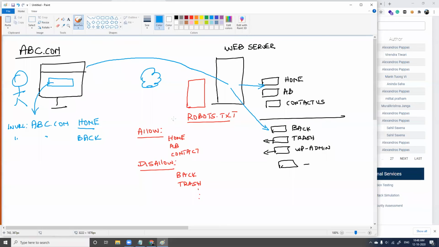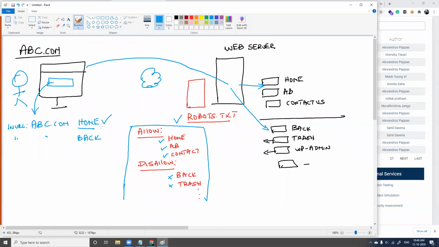Now, if you have robots.txt in place, what can happen? Robots.txt will give permission to Google and other search engines on what to access and what not to access from your site. So you have configured this. You're telling robots.txt, if someone comes asking for home, about us, contact us, let them in. But if someone is asking for backup, trash, don't let them in.